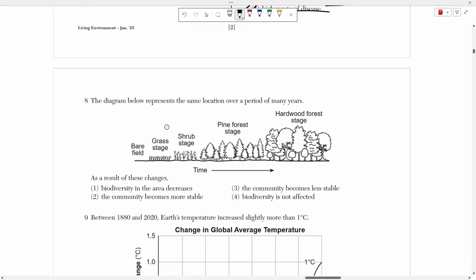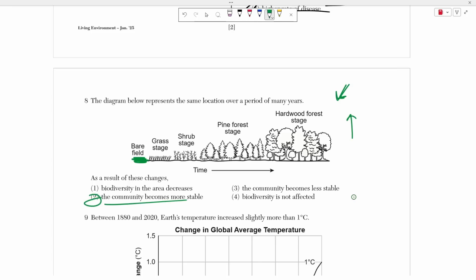Right, so number 8 represents ecological succession. This is what ecological succession talks about, right? It's a change in the species in an environment. You can see here how this barren field started with nothing in it, and all of a sudden a hardwood forest grew out of it, right? Obviously, it's not all of a sudden, it came over hundreds of years or decades. But regardless, what happened here was that the community became more stable because the biodiversity increased.